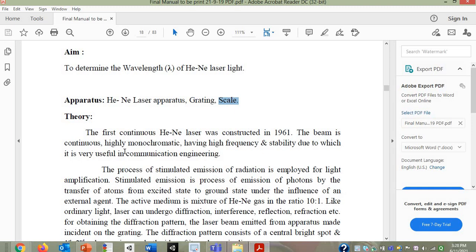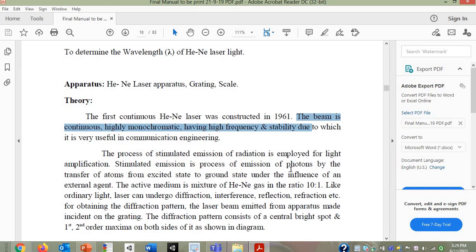Of course, in our unit number 6 we are going to talk in more detail about lasers and types of laser, but at this point you should know what characteristics that light beam has. That is monochromatic, it has high stability and is highly directional, and it is used in communication engineering.